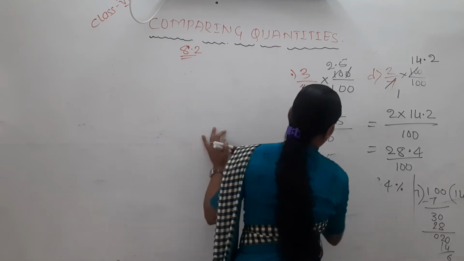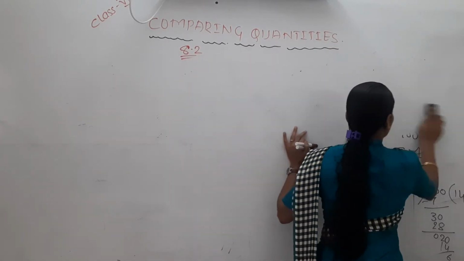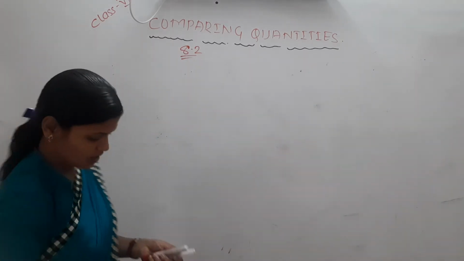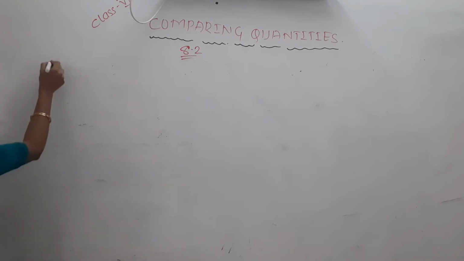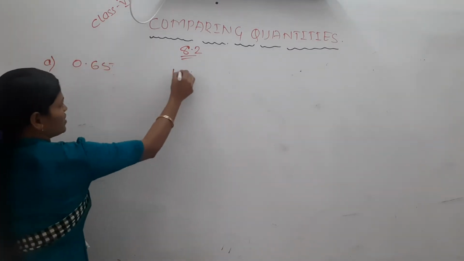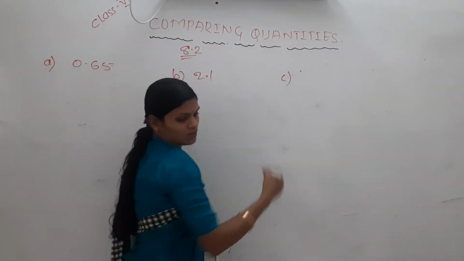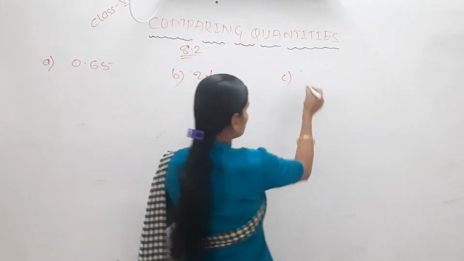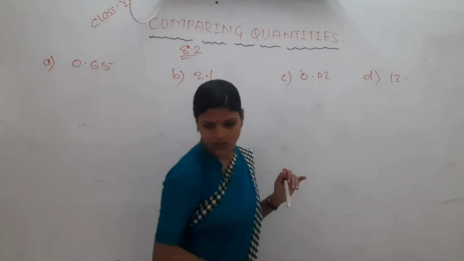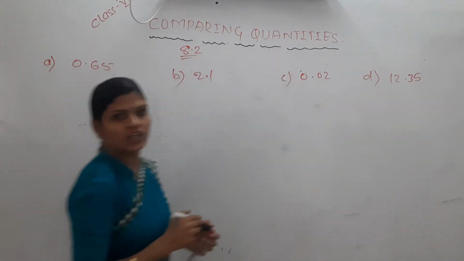Yes, what is the second question? Convert the given decimal numbers to percent. What is that first number? Yes, 0.65. I hope you have solved. 65. Then second one, 2.1. Third one, 0.02. The last one, 12.35. Yes, per 100 we need here.